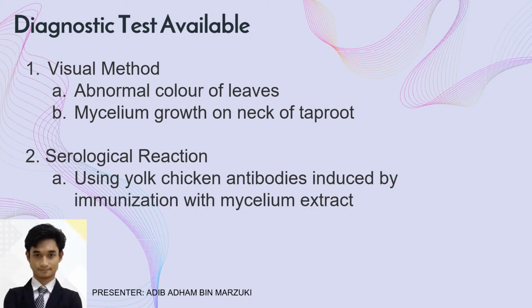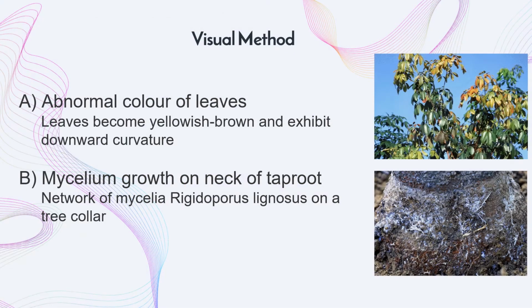Next is the diagnostic tests available. Diagnostic tests available comprise two methods, which are the visual method and serological reaction. The visual method comprises abnormal growth of leaf and mycelium growth on the neck of the taproot, and the second method of diagnostic test, serological reaction, is by using yolk chicken antibodies induced by immunization with mycelium extract.